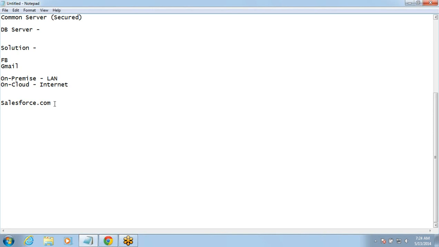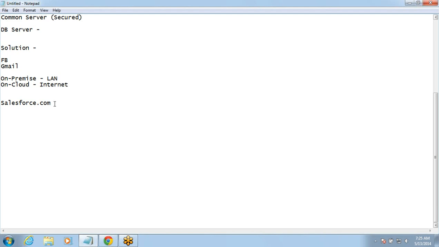But if it is a server which you have installed, then you'll have to take care of everything, right? So Salesforce.com gives you so many benefits. You do not have to do a lot of investment in setting up your server. You don't have to hire people to maintain that server. You don't have to take care of all the maintenance activities.